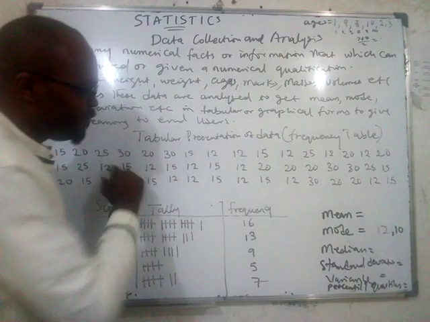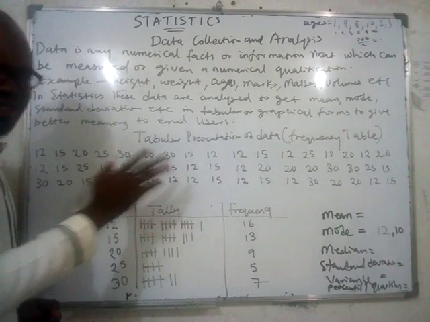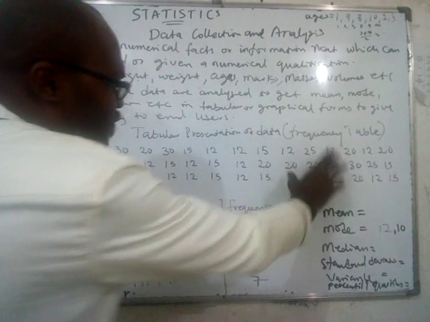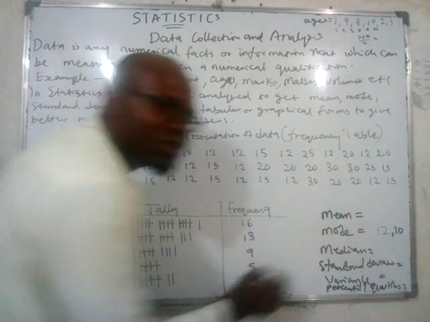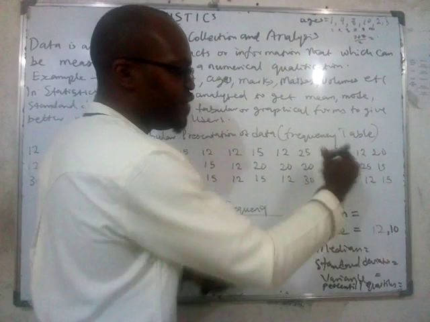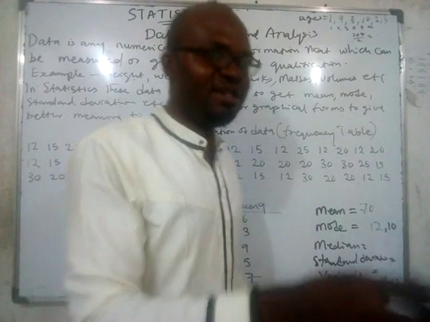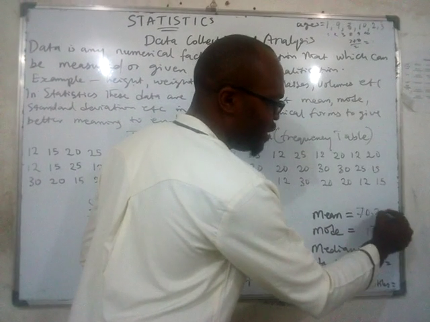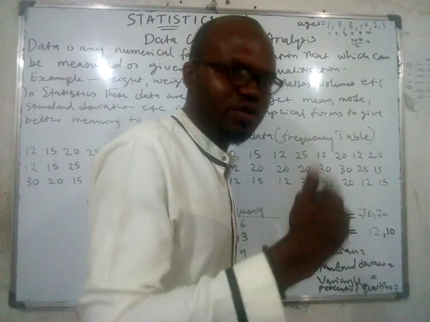You understand? If you have this collection of data and you're looking at it, are you understanding it? It's difficult for you to understand it. But when you take this collection of data, you prepare it in a table. Then from this table, you're able to calculate the mean of the scores. If you tell me that the mean of the scores of the students is 70, I will say yes, these students are doing good. But if you tell me that the mean is 20, I will say, hey, people are not passing this geography again. We need to teach it very well.